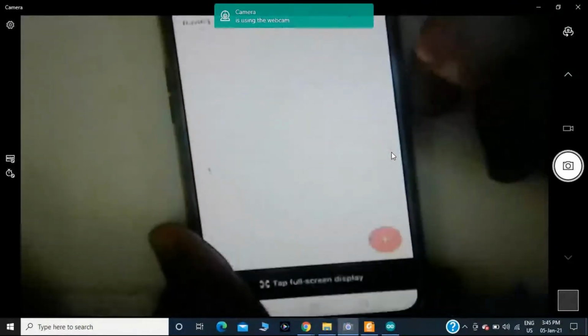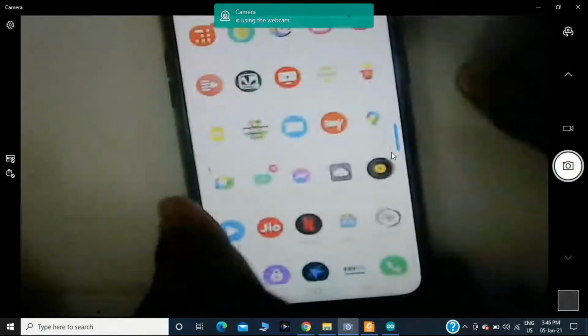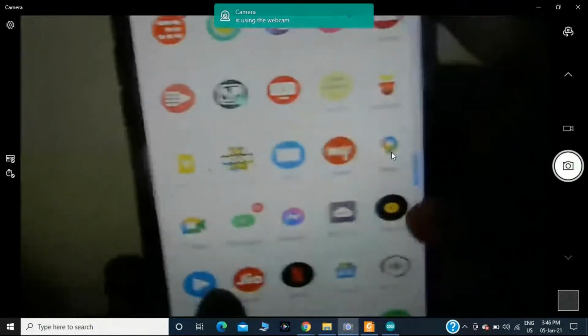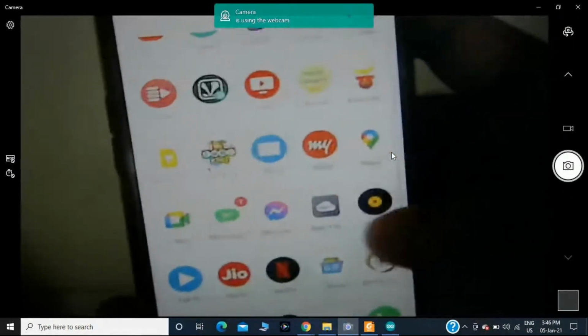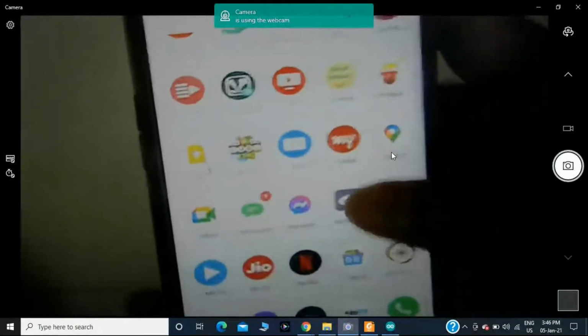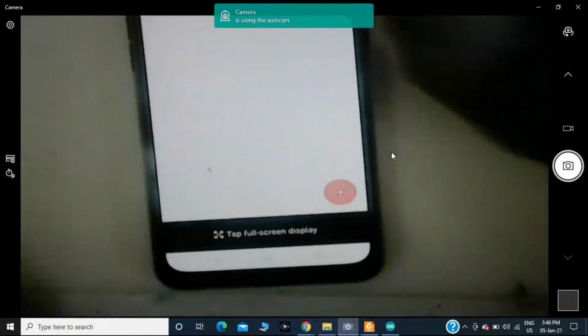Okay, you should install this MQTT dashboard. Okay, like this you will get. After clicking on this MQTT dashboard, you should click on this plus button.